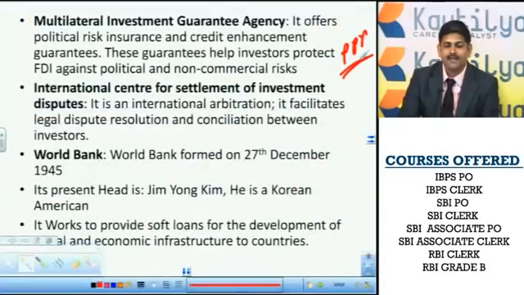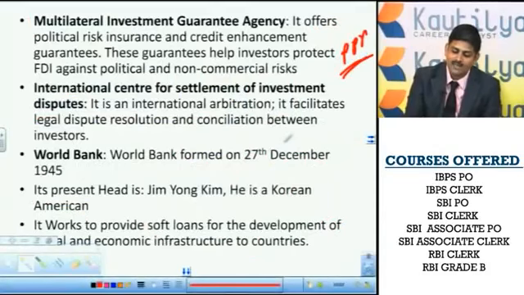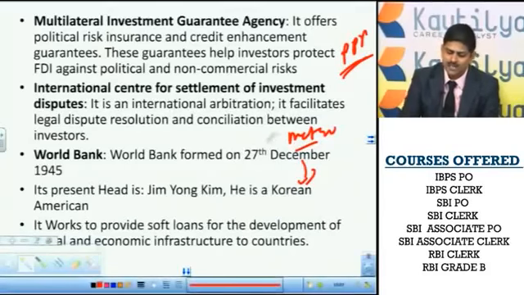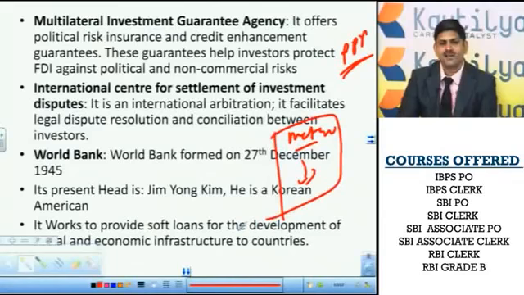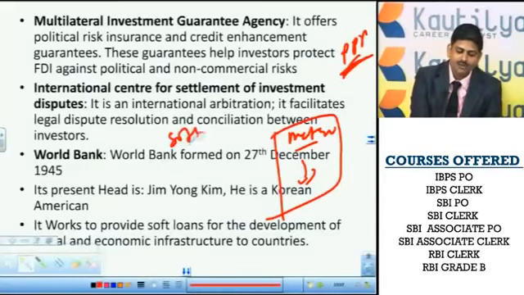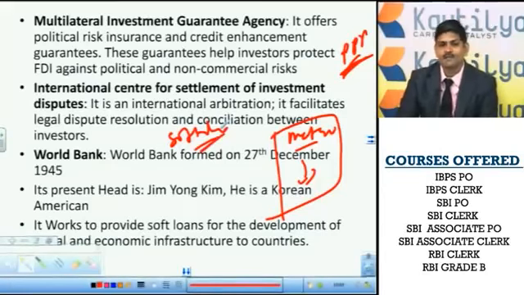Suppose you take Telangana's capital Hyderabad, you can see the metro, or even Andhra Pradesh's capital Vijayawada is getting a metro. A lot of Indian constructions are happening in the PPP mode. For the government, either the World Bank or IBRD will provide the loan. If any government enters an agreement with the World Bank, it gets a soft loan directly from the World Bank.